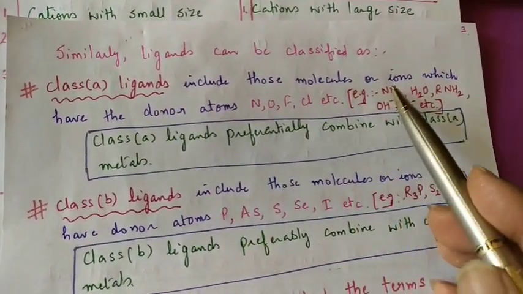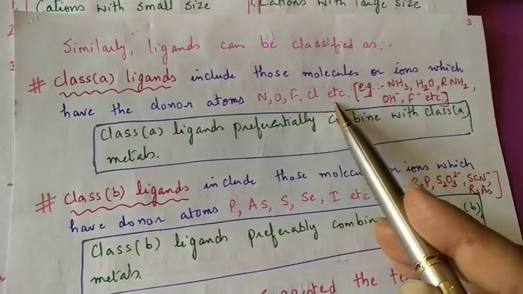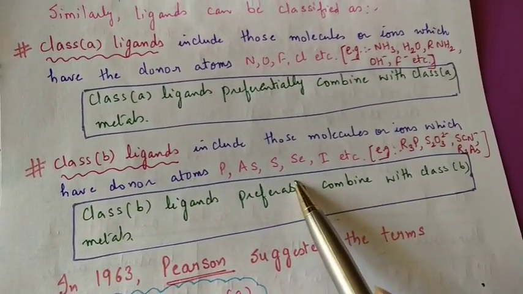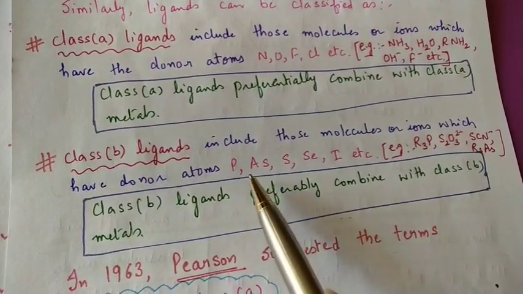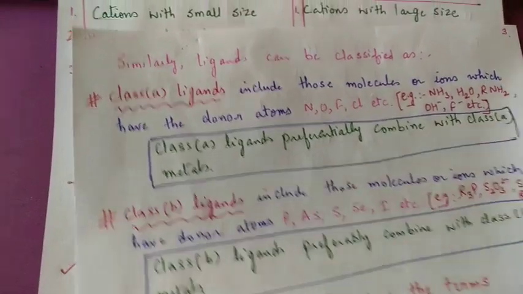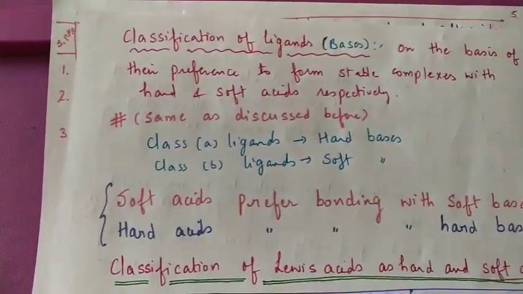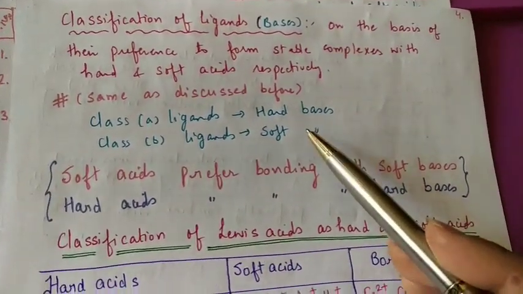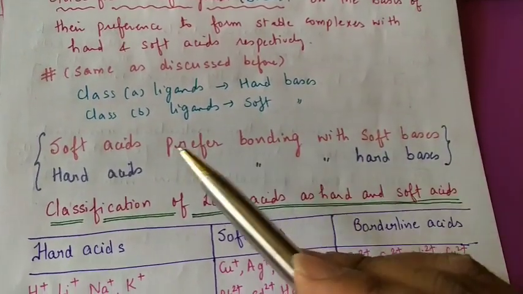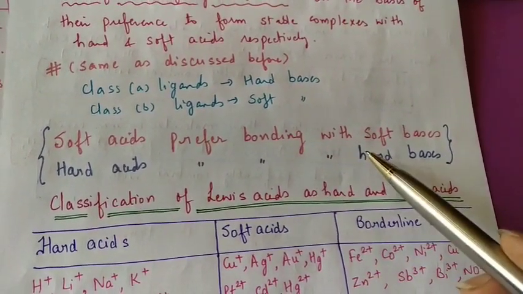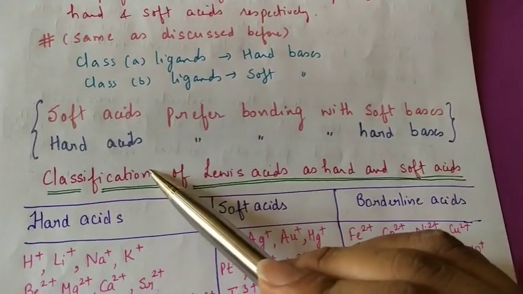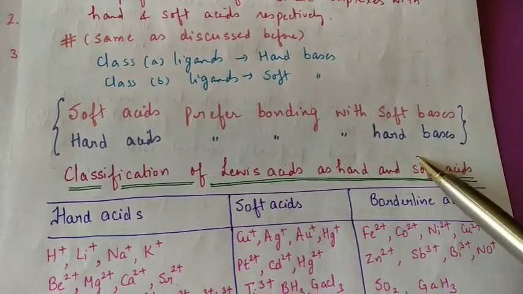Class A ligands contain donor atoms like nitrogen, oxygen, fluorine. Class B ligands contain donor atoms like phosphorus, arsenic, sulfur, selenium, iodine, etc. So they form the hard bases and the soft bases. Soft acids prefer bonding with soft bases, and hard acids prefer bonding with hard bases.